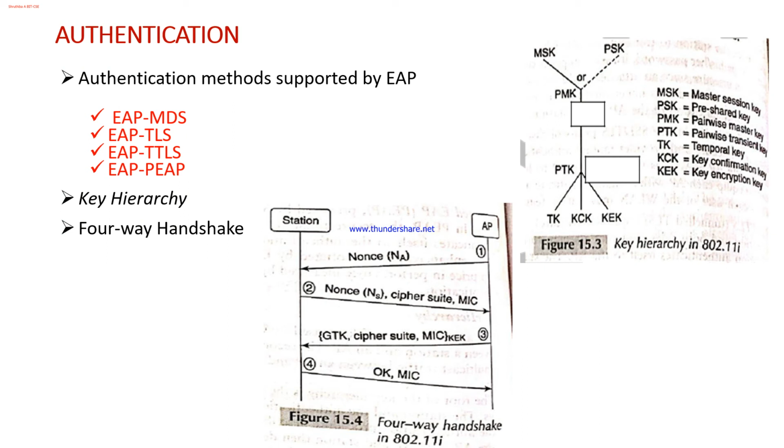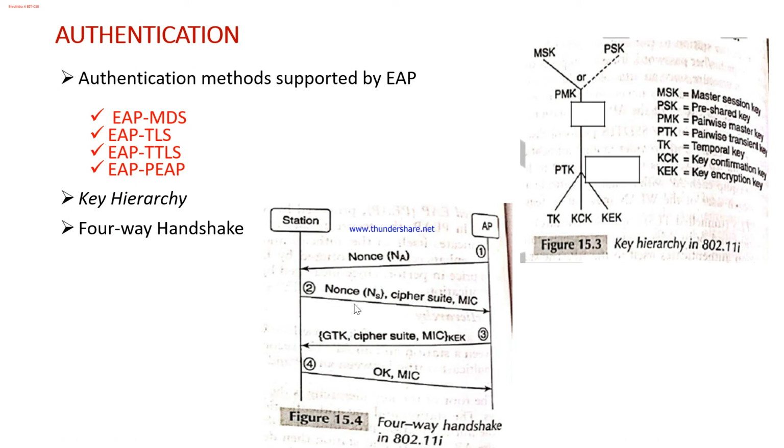Okay, so the 256-bit pairwise master key will be used to derive a 384-bit pairwise transient key. The pairwise transient key is a pseudo-random function of the PMK and two nonces chosen by the access point and the station, and their MAC addresses.